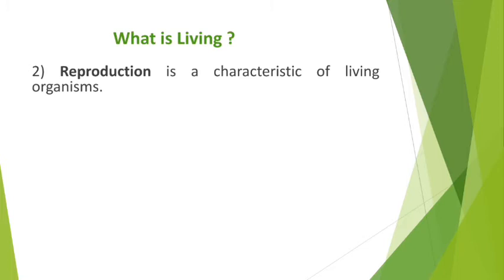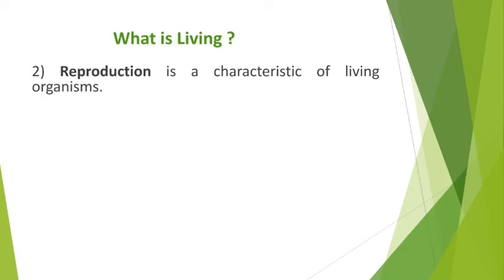Now, what is reproduction? Reproduction is a process through which a living organism increases its number. We know that living organisms live on the earth for a limited period of time.